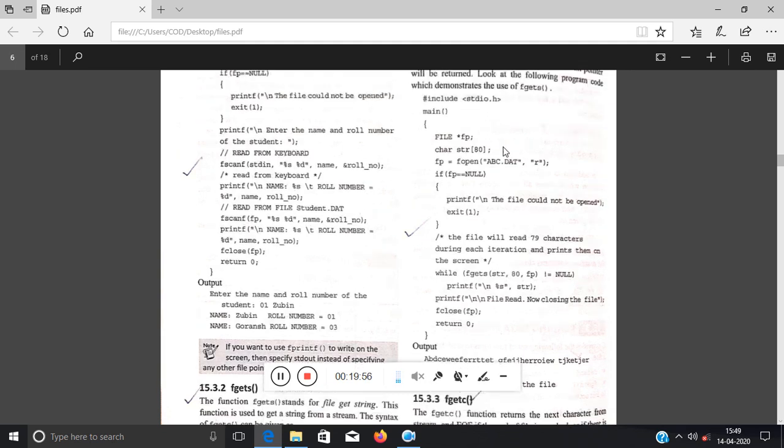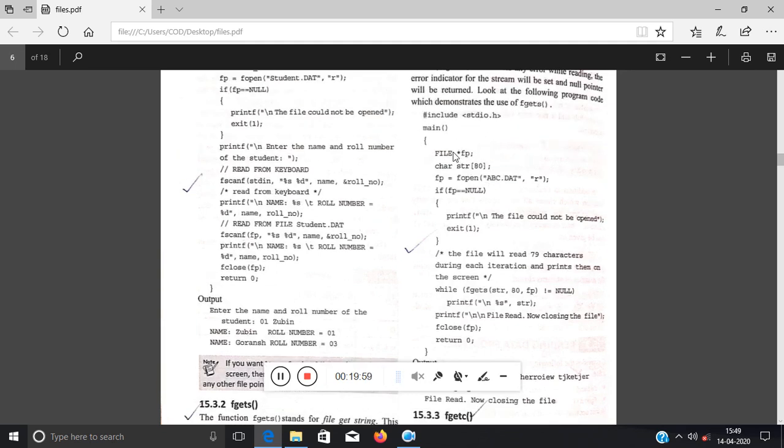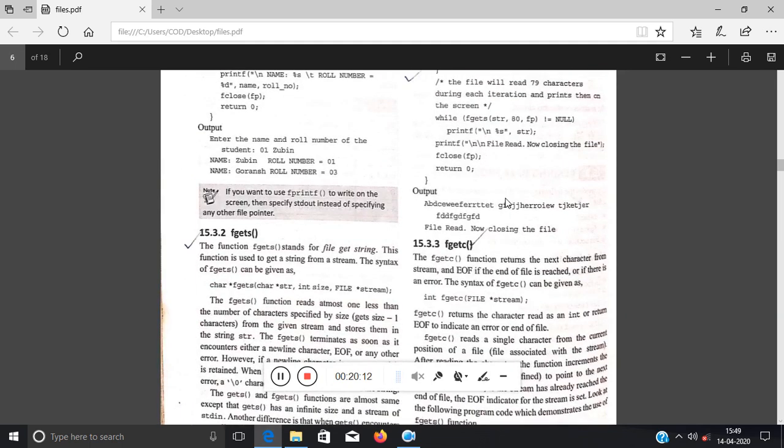There can be a lot of file pointers over here. Suppose there are two files, so there will be two file pointers. So you have to pass the file pointer name of that file which you want to read. Always remember that. Clear? So the file is now getting closed.